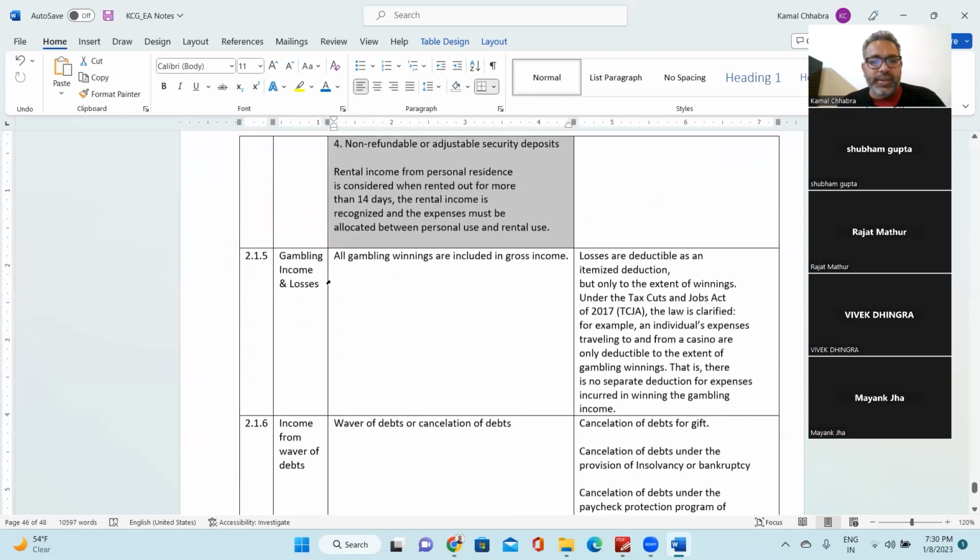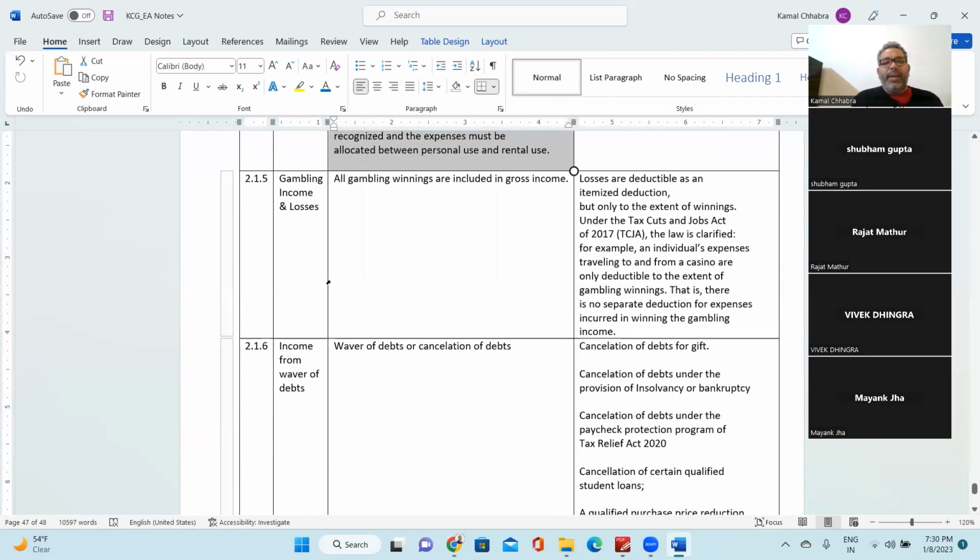So the next one is gambling income. All gambling winnings are included in gross income, whereas losses are deductible as an itemized deduction, but only to the extent of winnings. So you cannot deduct gambling losses more than gambling winnings. The upper limit is the gambling winnings. If you win, let's say, $5,000 but lose $6,000, the maximum allowable loss is $5,000, to the extent of winnings. So that $1,000 will not be allowed. Make sense?